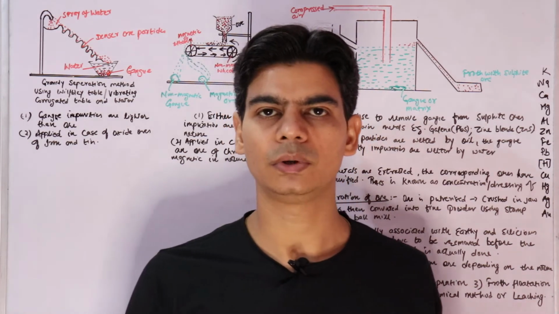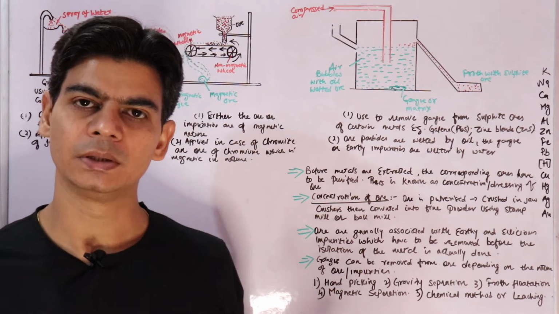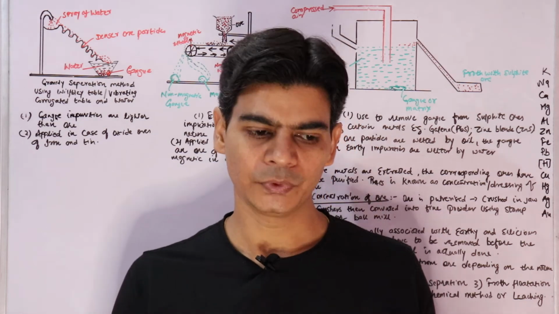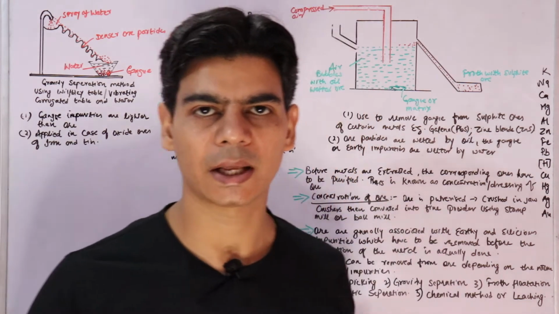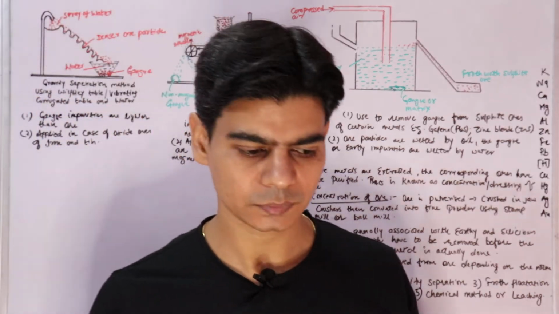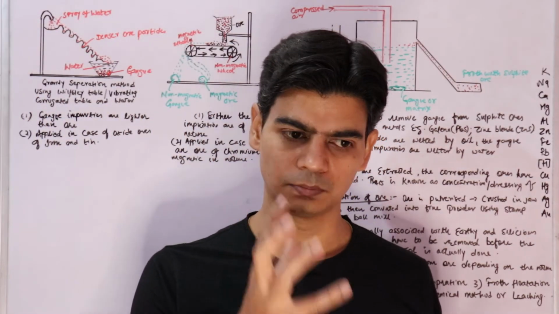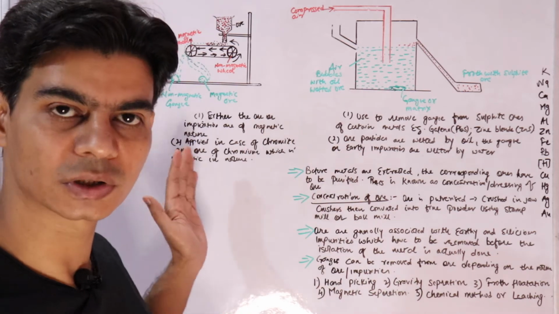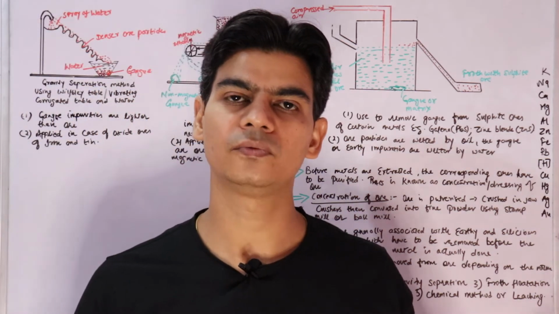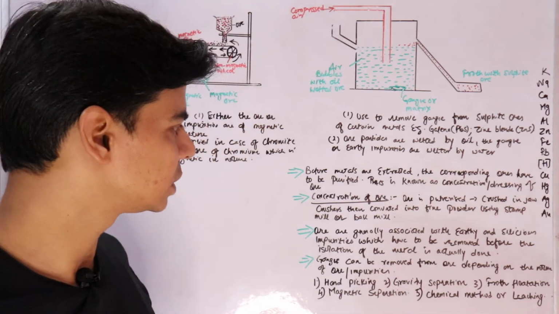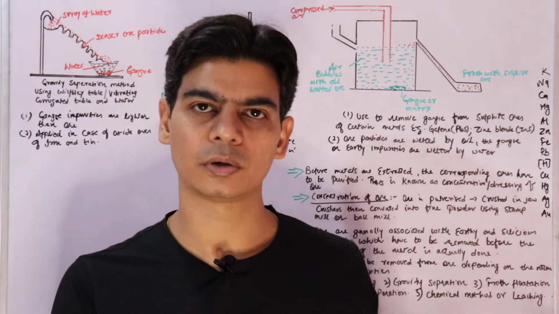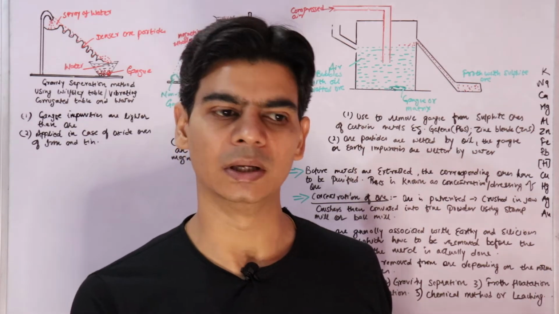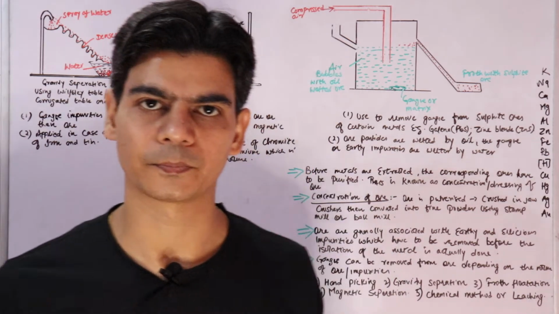Once they are broken into smaller pieces using jaw crushers, they are further converted into powdered form, mainly using a stamp mill or ball mills. These are again mechanical devices used in metallurgy. Once you have this powdered ore, you subject it to different processes to concentrate it and remove the impurities from it. This process of breaking down ore into smaller pieces and then converting it into powdered form, using jaw crushers and stamp mill, is known as pulverization of ore.